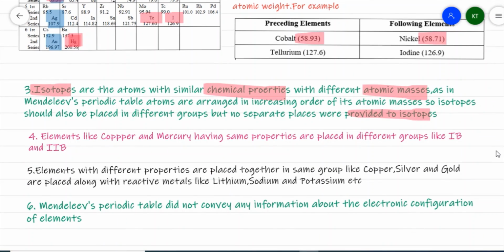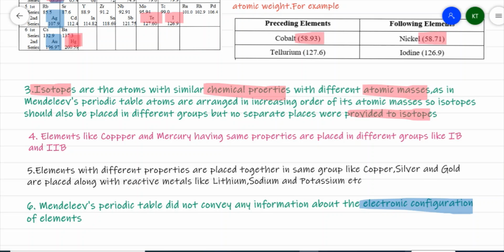Then, it does not provide any information about the electronic configuration of an element. Here he talks only about how properties change with changes in atomic weight or atomic mass, but it does not give any information about electronic configuration.